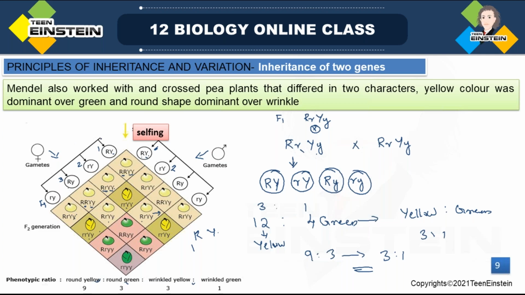Okay. So here in a dihybrid cross, the phenotypic ratio, meaning the character expression ratio, is 9:3:3:1. The phenotypic ratio of a dihybrid cross is 9:3:3:1. This ratio you should learn. In each cross, what is the ratio? You should learn that. And among this phenotypic ratio, round yellow, you can see 9 round yellow, from the expression.